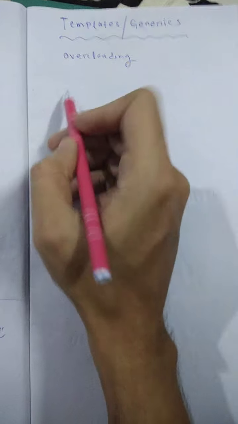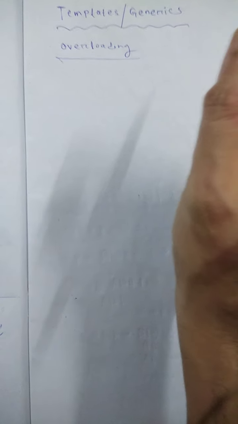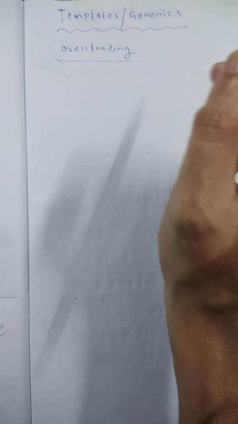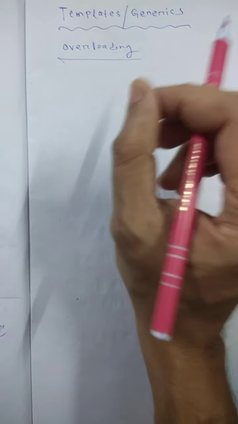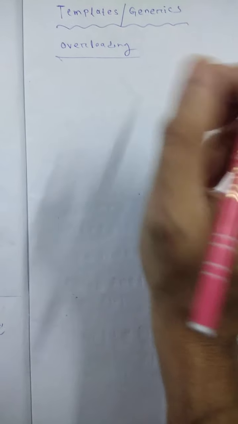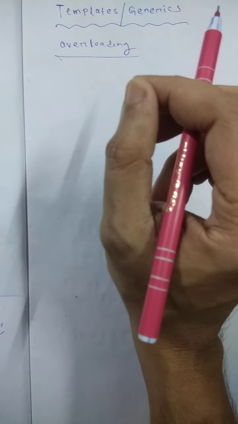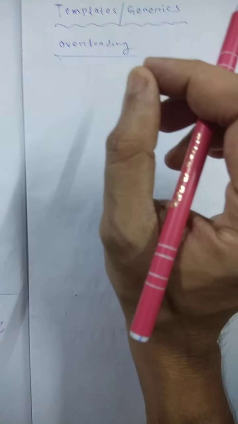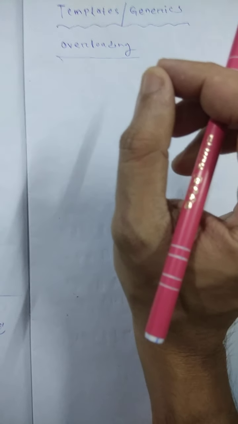In function overloading, what happens? We define several functions with the same name by changing the number of arguments, the data type of the arguments, or the order of the arguments. But here we define several functions for different types.